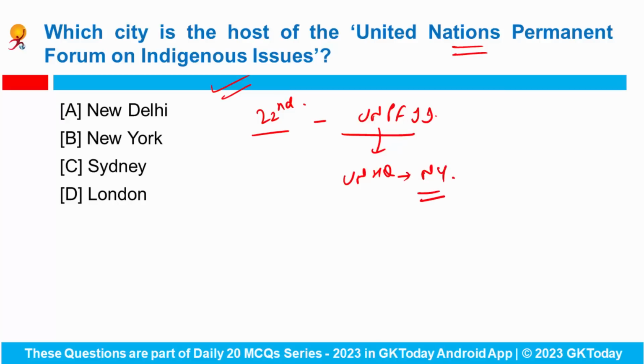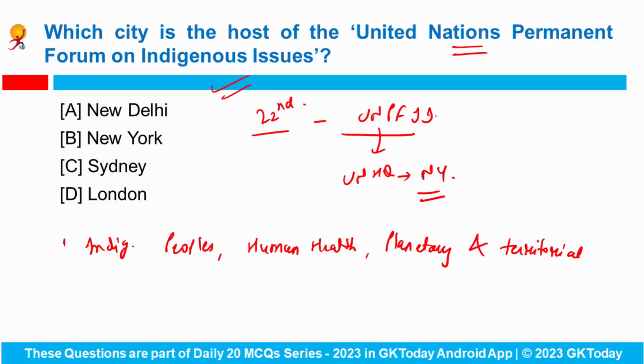And this forum is the largest annual gathering of indigenous people, and the priority theme of the session is Indigenous Peoples, Human Health, Planetary and Territorial Health and Climate Change. Okay, this was the whole theme for this session. So here correct answer would be New York.